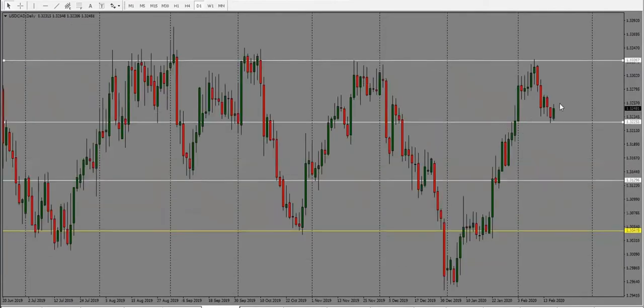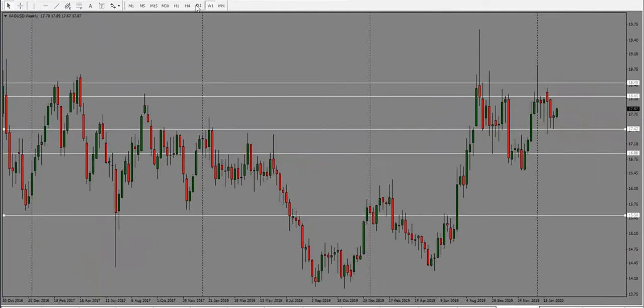Dollar CAD here. Now with this one, we do have price into support here, and as we can see, this is where price has reacted several times. So with this one here, bias is neutral. What I would look at is if price holds above this 1.3225, then we could see price go up even higher here. So at this point, neutral bias, and first target here would be 1.3270, so neutral bias for dollar CAD.